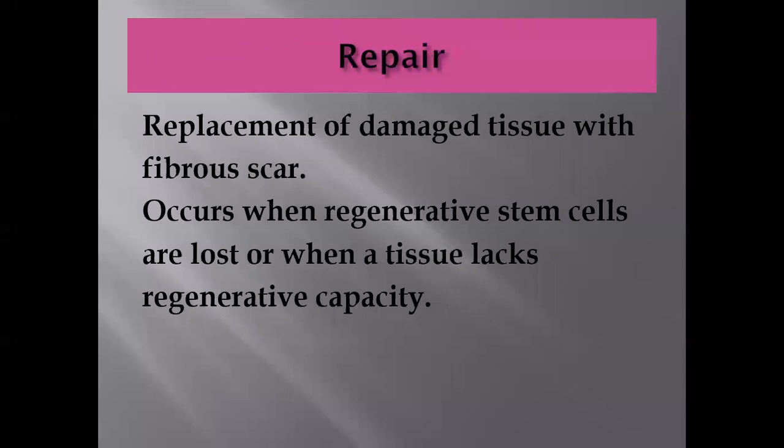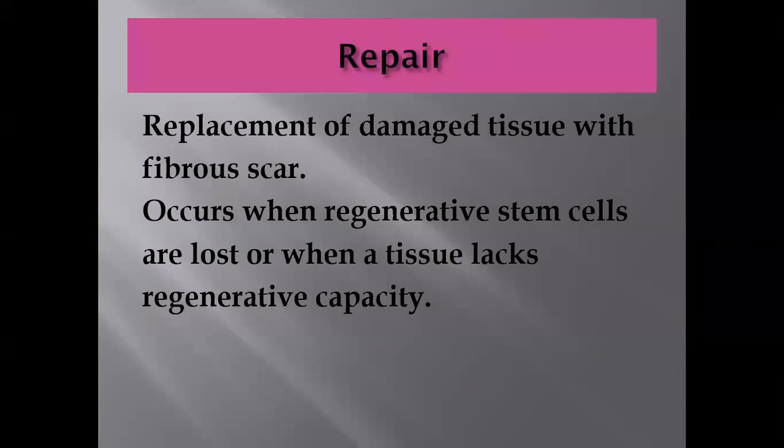Replacement of the damaged tissue with fibrous scar occurs when regenerative stem cells are lost, when a tissue lacks regenerative capacity. As I have told you, the permanent cells have no ability to enter the cell cycle and to produce the same type of cell. So when they are destroyed, they are not replaced by the same type of cell. They are replaced by the fibrous tissue.